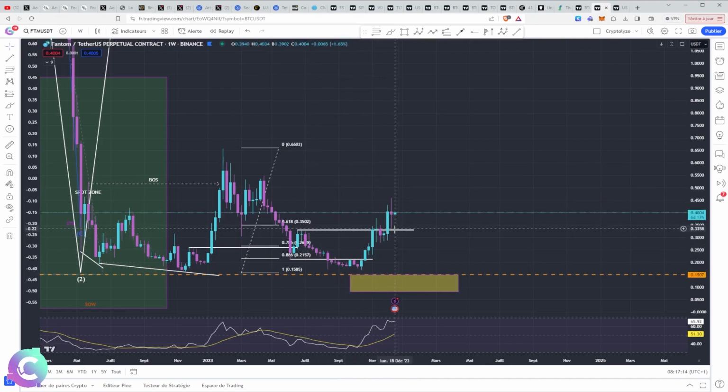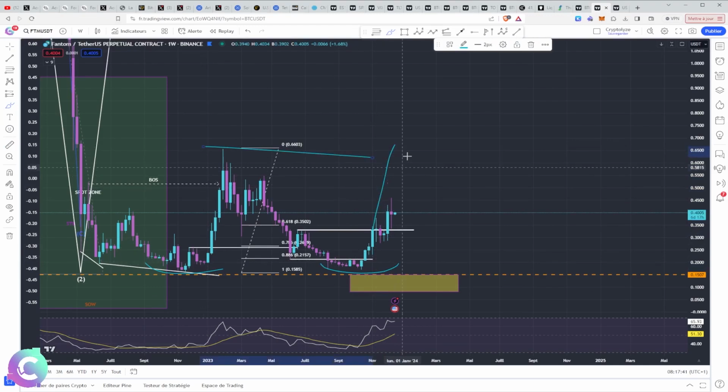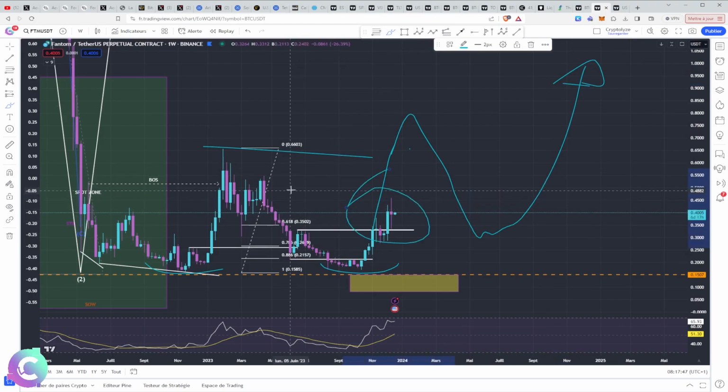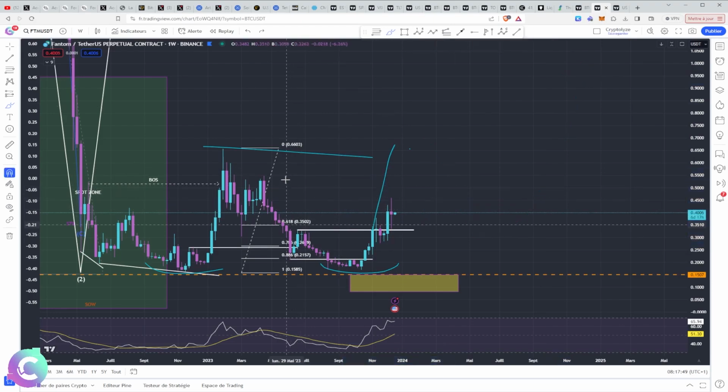Clearly it is positive that we are reconsolidating above the SEC level, but it is not enough. Currently, when we see this candle where we retested, we still have quite a bit of volatility. I think that it would be very important at the level of FANTOM to consolidate above the 0.5 and, in fact, attack this here, retest. If we don't break this level, we don't have a bullish return, okay? We maintain this low, so we have a low which is higher than the previous one, which is positive. Now, you have to make a high higher than the previous one, to validate, in fact, an upward dynamic, restructure, and start again. If we don't do that, well, in this case, we don't have a signal.